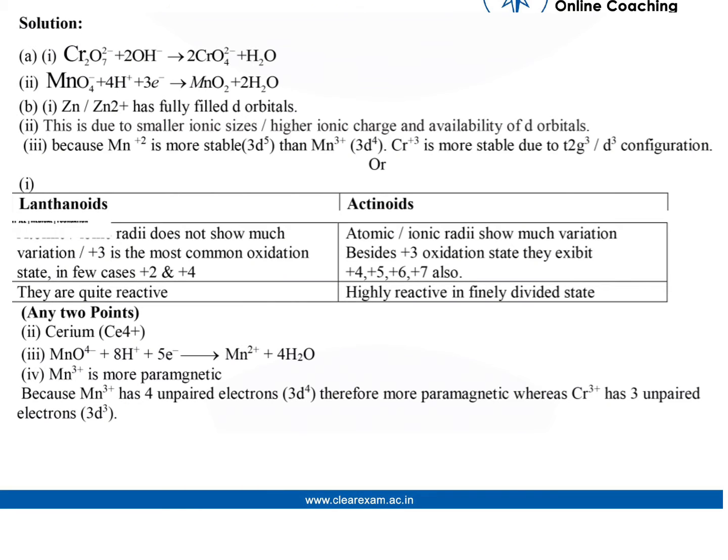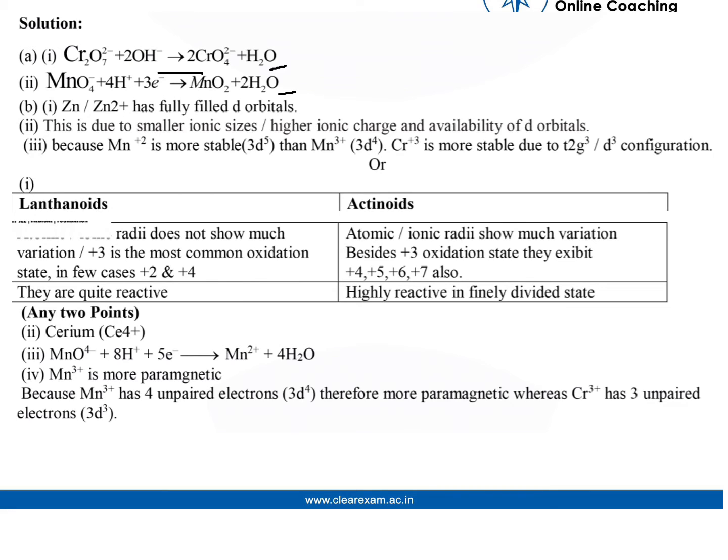So first of all, completing the reaction, Cr2O7 2- plus 2 molecules of OH- gives 2 molecules of CrO4 2- plus releases water, that is H2O, and MnO4- plus 4 molecules of H+ and 3 electrons give MnO2 plus 2 molecules of H2O, that is water.